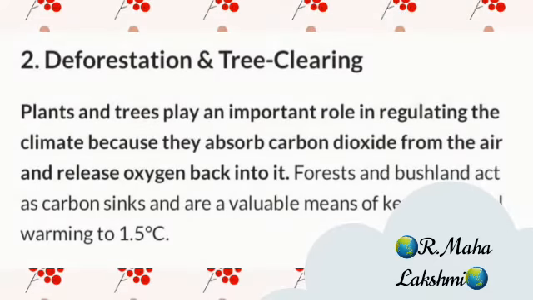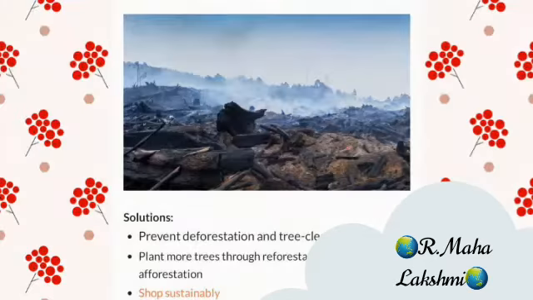2. Deforestation and tree clearing. Plants and trees play an important role in regulating the climate because they absorb carbon dioxide from the air and release oxygen back into it. Forests and bushlands act as carbon sinks and are a viable means of keeping global warming to 1.5 degrees Celsius. Solutions: prevent deforestation and tree clearing. Plant more trees, through reforestation and afforestation. Harvest sustainably.